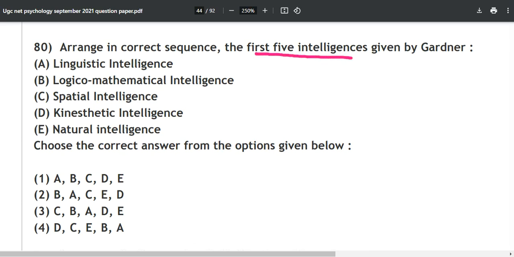So pretty easy. Five intelligences given by Gardner: Lin, Lo, Spa, Kai, Na. Lin, Lo, Spa, Kai, Na over here. But Lin, Lo, Mu, Bo, Spa, Int, Int, Nat, Ex is the mnemonic for the complete one. So now here we are talking about Howard Gardner.